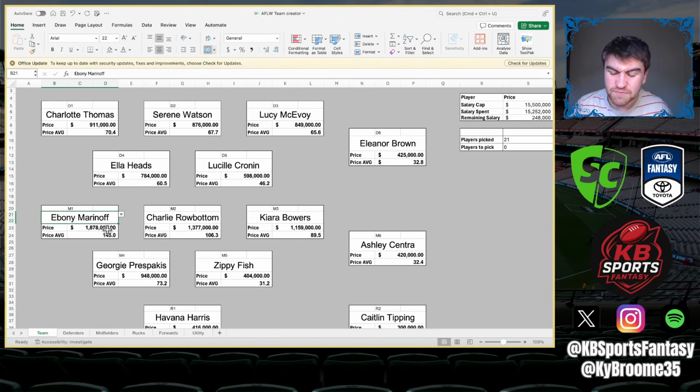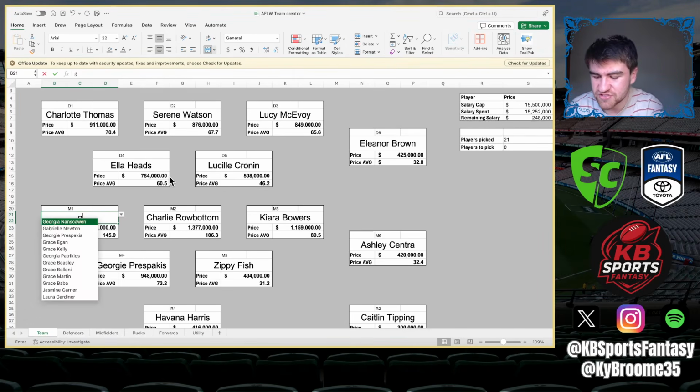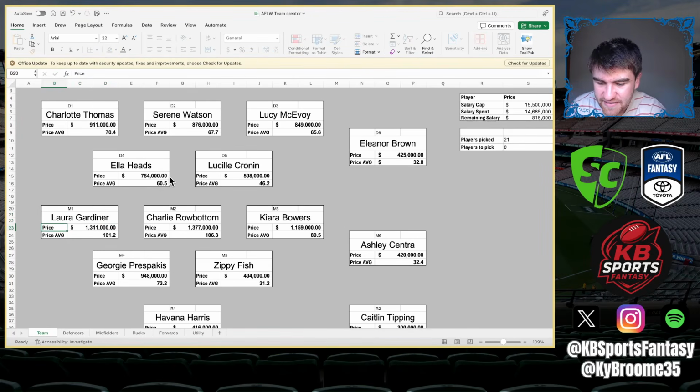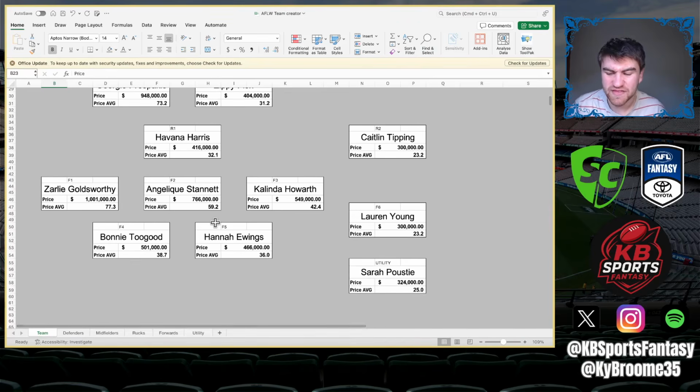If you grab that up and you get someone, I think Laura Gardner's around that 1.25, 1.26. We can actually just double check that. Gardner. Gardner is 1.31, and then you've got Garner as well at 1.45. So if you got those girls in there and you'd save an extra 400k, you could potentially get Cronin up to a primo. You could potentially get another primo in this forward line.